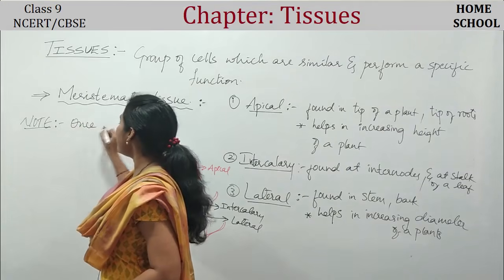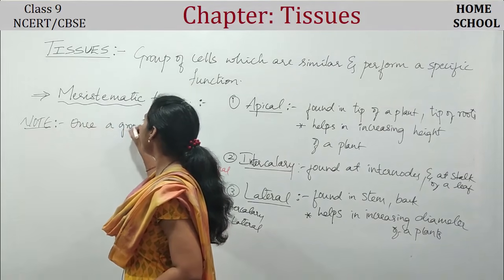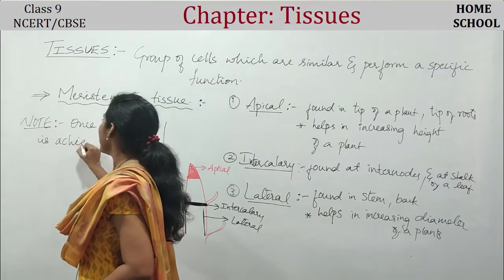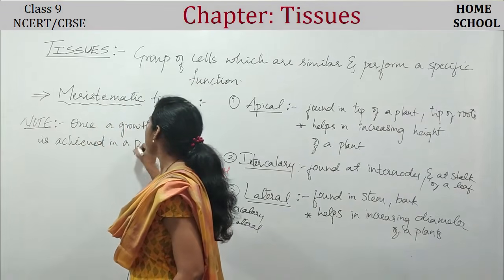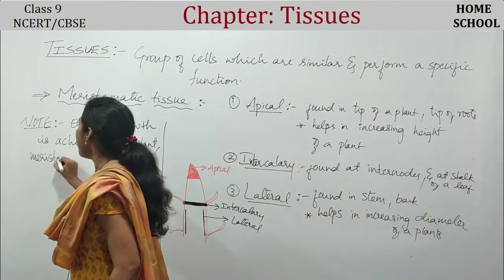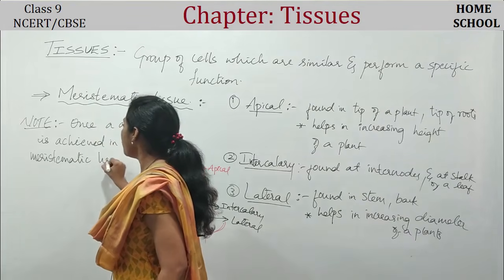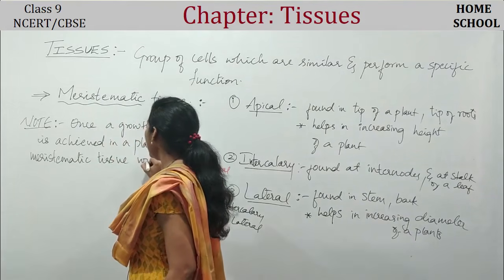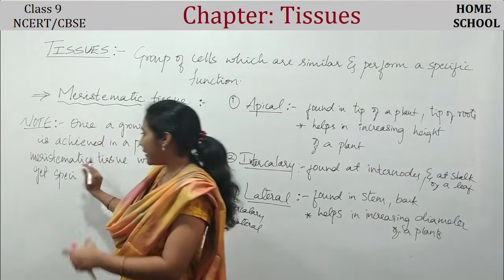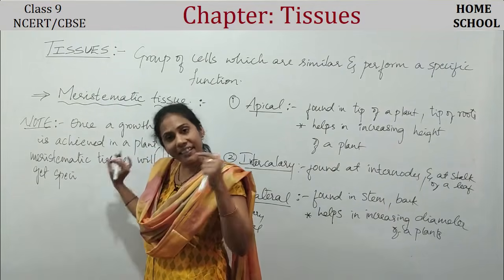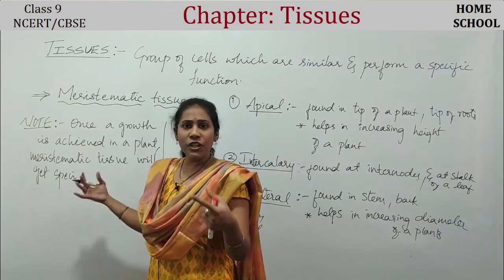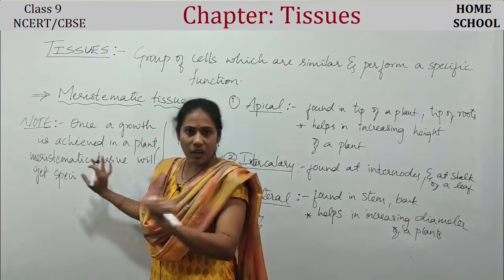Once growth is achieved in a plant, what happens, guys? Meristematic tissue will get specialized. Till now their function is to divide only, but now their function is changing. No more cell division is required because the plant is already grown.